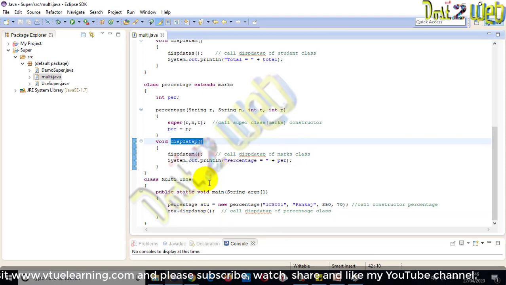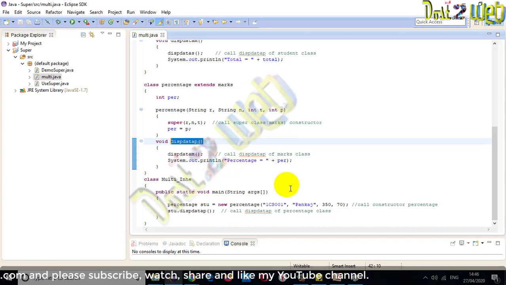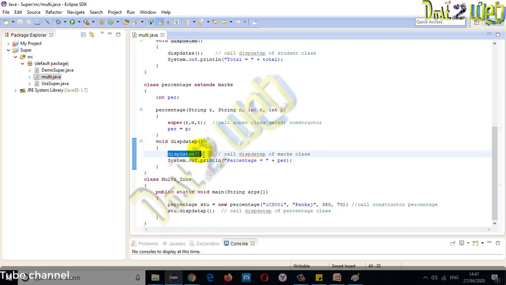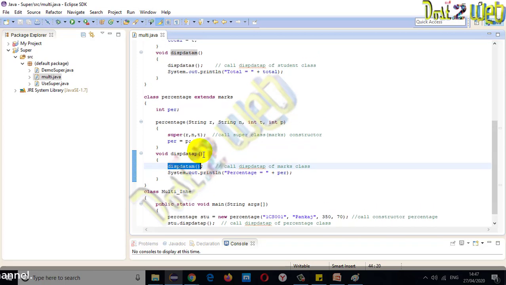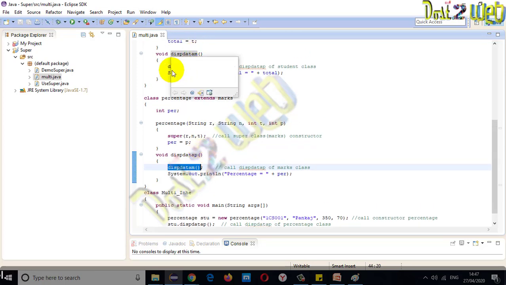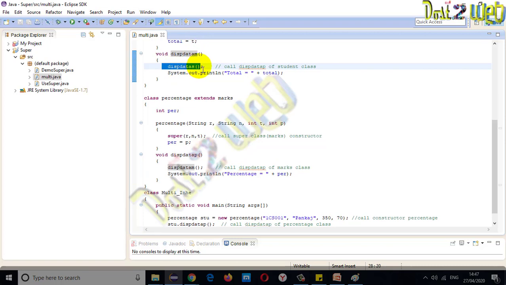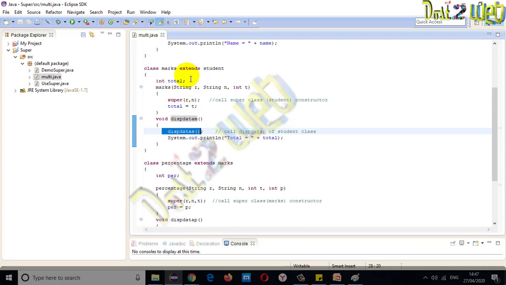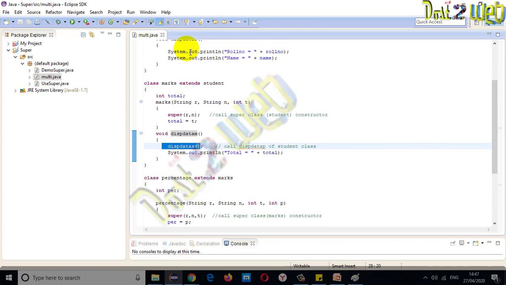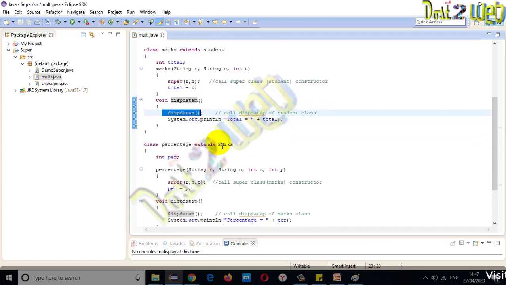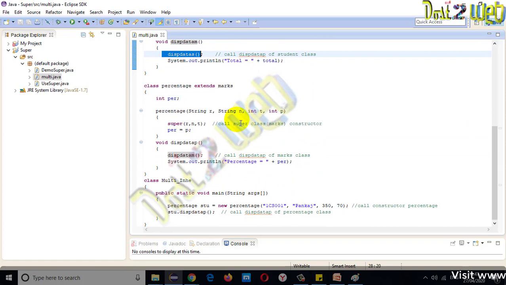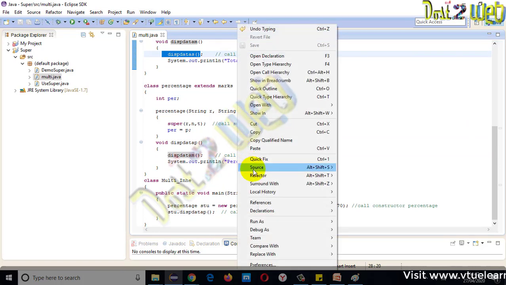So what will happen if you execute? You might think only the percentage, 70, should display. No, because this method will call here. In this method, what is called? Display data m, that is marks. When it goes to display data m, what is called? Display data s. Display data s is from the student class. So roll number, name, marks, that is total, and percentage will display as the answer. So let's see.